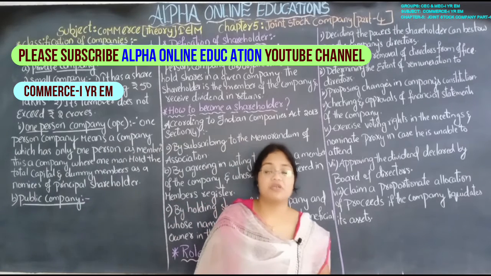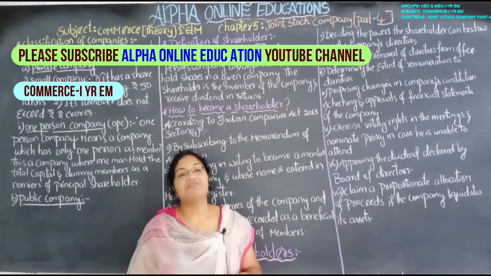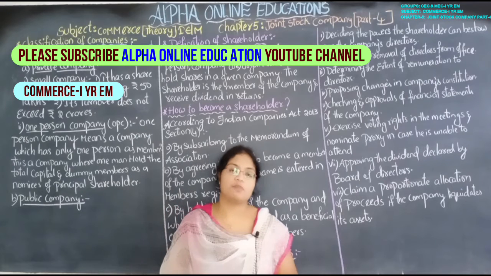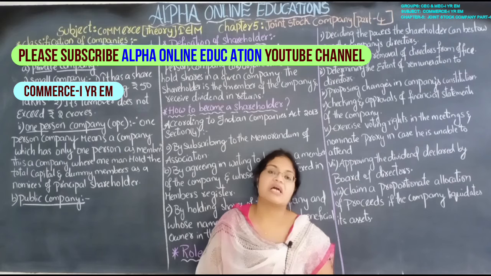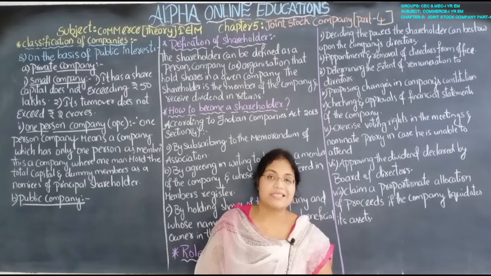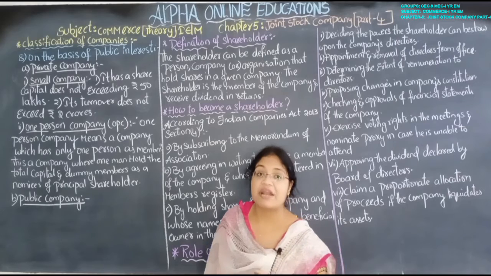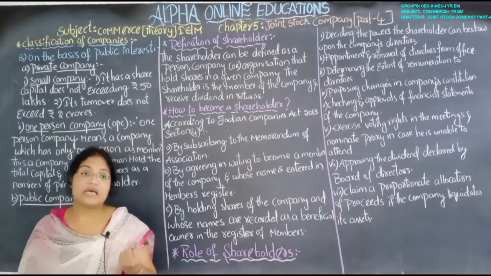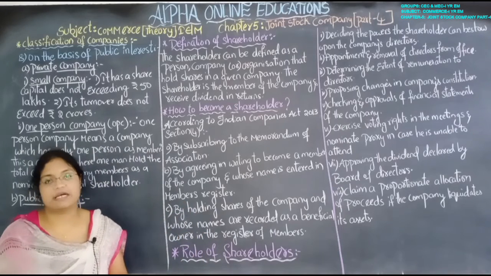Commerce theory part for the first year's English medium, and the chapter that we are dealing with is the joint stock company. This is the fourth session of this chapter. In the third session we left one topic, the classification of companies. In this session we are going to cover that topic, and afterwards we are going to study who the shareholders are, how they become shareholders, and what is the role of the shareholders in the company.